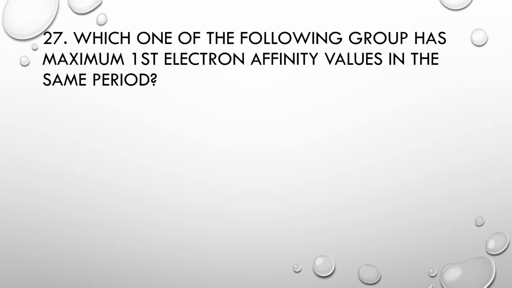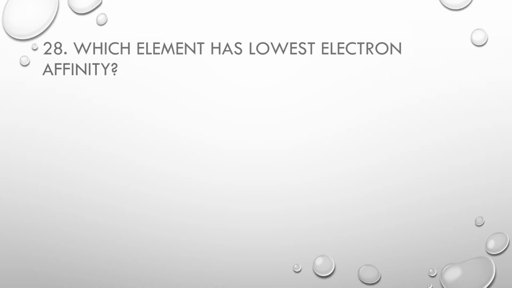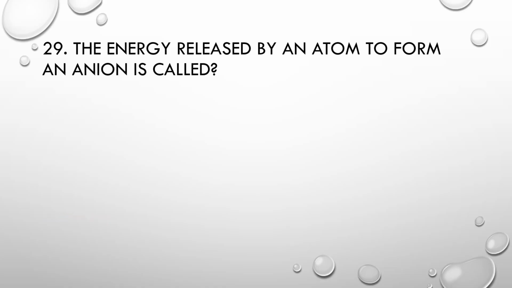MCQ number 27: Which one of the following group has maximum first electron affinity values in the same period? Number 1 5A, number 2 7A, number 3 6A, number 4 8A. Correct option is 7A. MCQ number 28: Which element has lowest electron affinity? Number 1 N, number 2 O, number 3 Cl, number 4 helium. Correct option is helium. MCQ number 29.